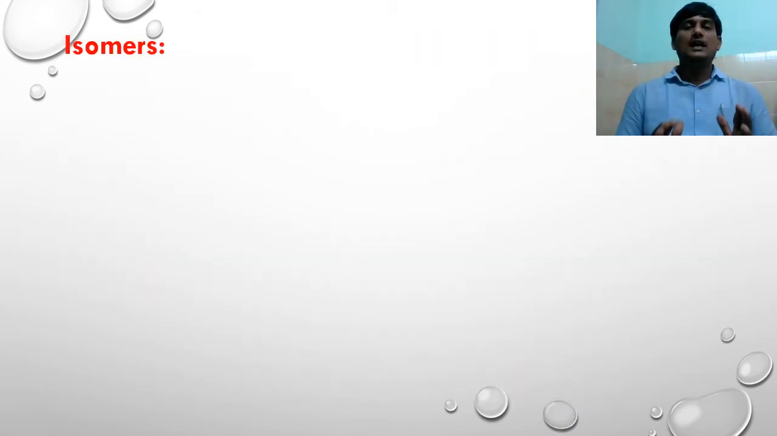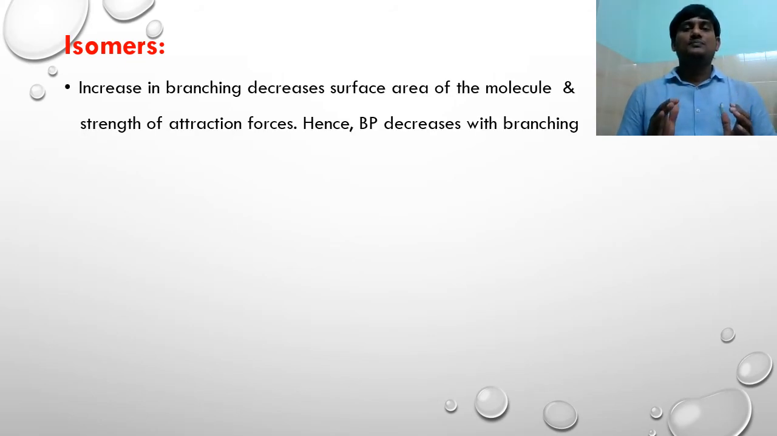Isomers of alkyl halides: the boiling point decreases with increase in branches. When there is an increase in branches, there is a decrease in surface area. So there is a decrease in London dispersion forces between molecules. So there is a decrease in boiling point.